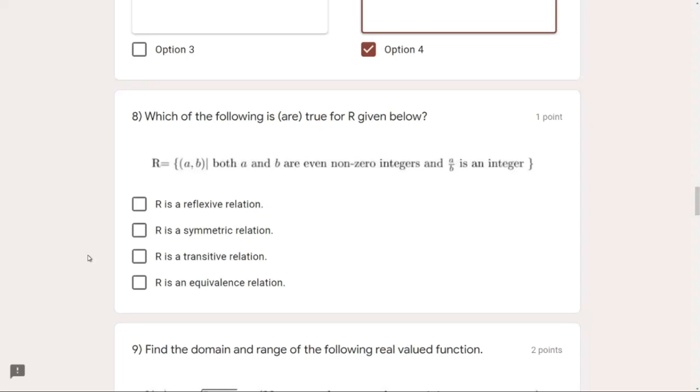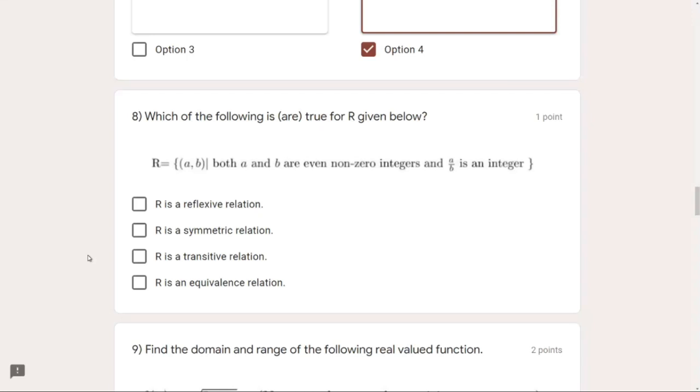The condition is, we have to take A and B from the set of even non-zero integers, like -6, -4, -2, 2, 4, 6, 8, and so on. Taking any two of these, we have to start constructing elements and see if it is possible or not that A upon B is an integer.